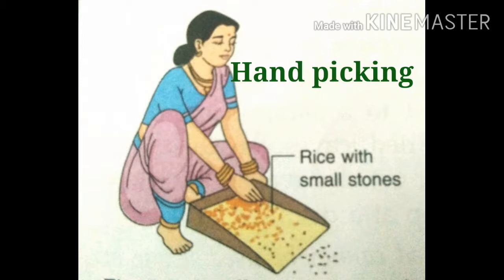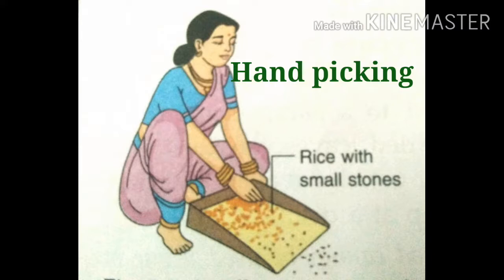What is meant by hand picking? Hand picking means taking out by hands. It's a method of separating small substances that are visible to the eyes. They are not too small, so we take them out from the mixture by using our hands. That is what we call hand picking.